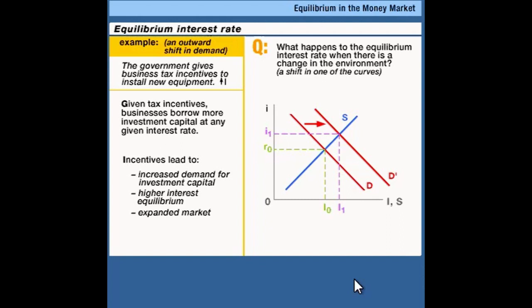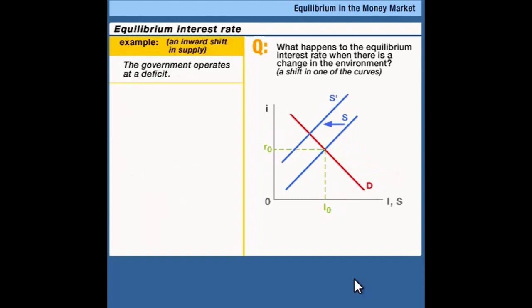In that case, what happens is the government now is saving less. And when the government saves less, then the total savings in the economy shrinks at any given interest rate. So with a decrease in government savings, total savings decreases, and the savings curve, the supply curve of loanable funds, shifts inward. Well, what's going to be the consequence? The consequence is, at the original interest rate, the quantity of loanable funds supplied is less than the quantity of loanable funds demanded on our original red demand curve.